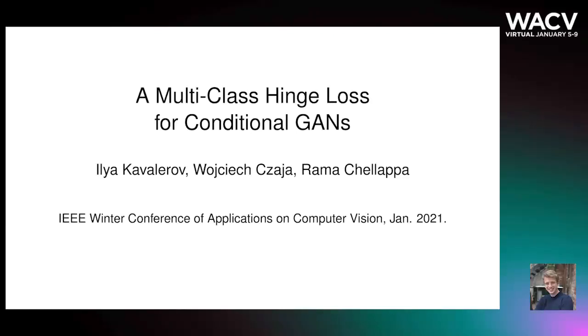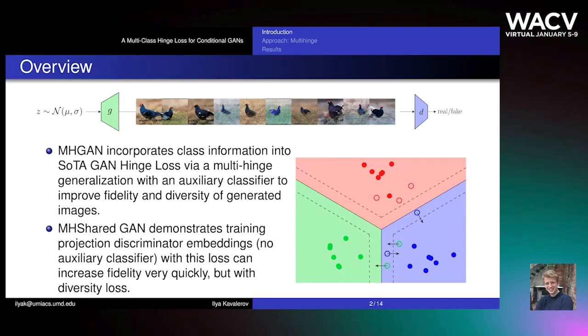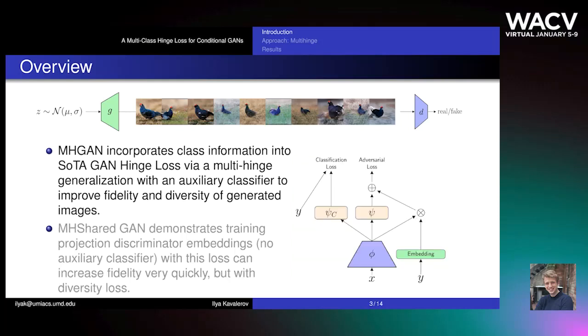We present a multi-class hinge loss for training conditional GANs. Our multi-hinge generative adversarial network, MHGAN, incorporates class information into the state-of-the-art GAN hinge loss via a multi-hinge generalization with an auxiliary classifier. This improves the fidelity and diversity of generated images.